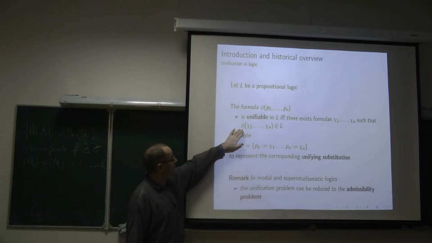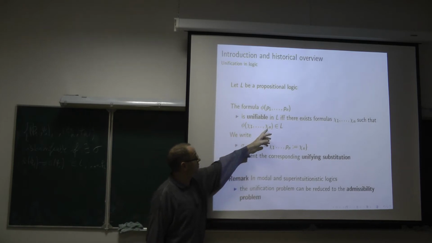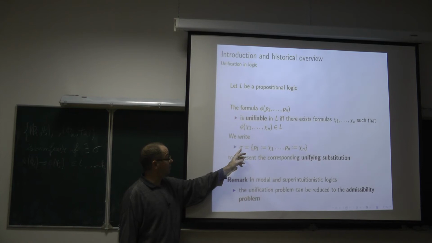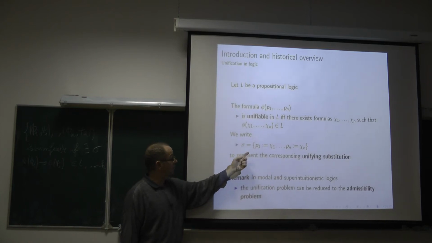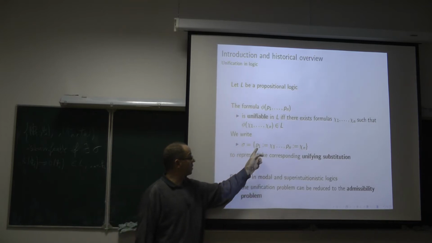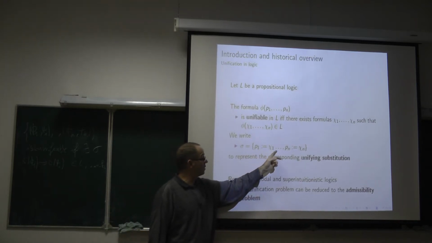If such a formula is unifiable by means of this replacement, then we write the substitution sigma. This substitution is a unifier of the formula phi. It replaces p1 by q1, etc.